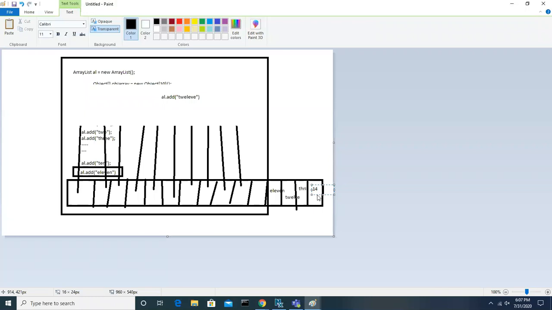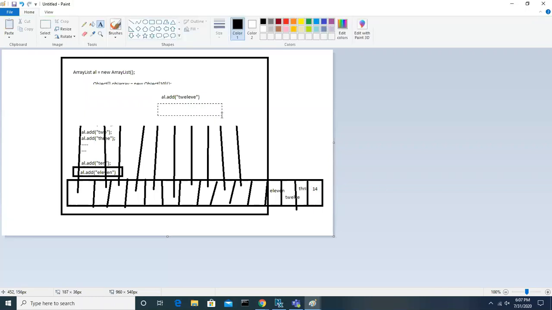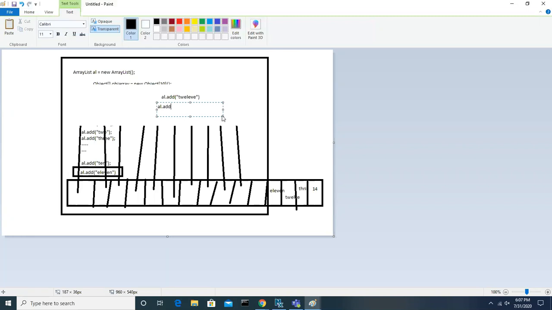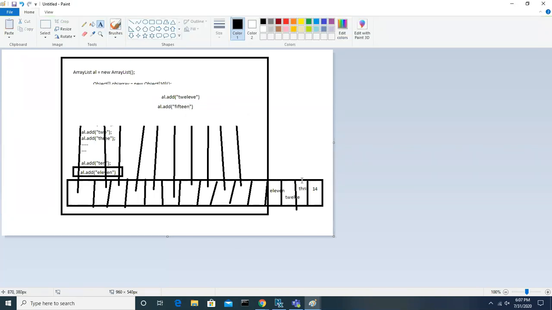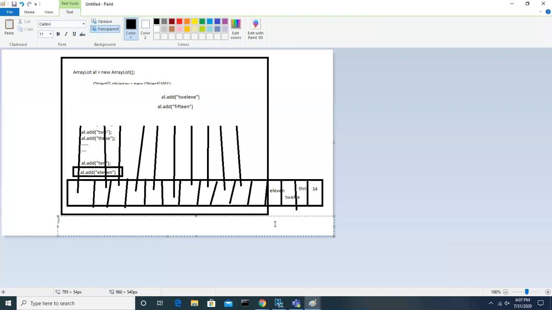Now, the moment when you are adding 15, again the problem, right? It exceeded. What does it do, guys? It creates one more array, bigger than the existing one, let's assume with size 20, and copies all those elements. And again this will happen. This is nothing but a dynamic array, guys. This is called a dynamic array.